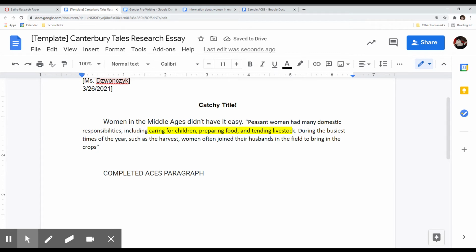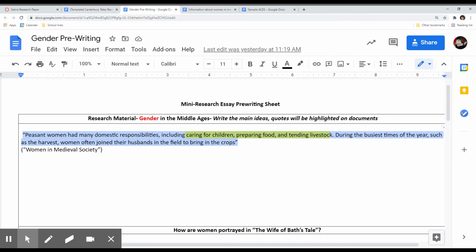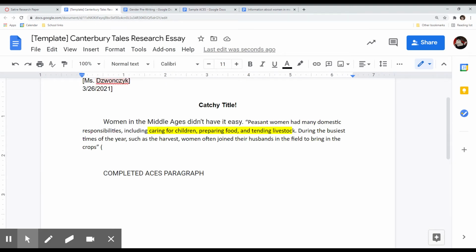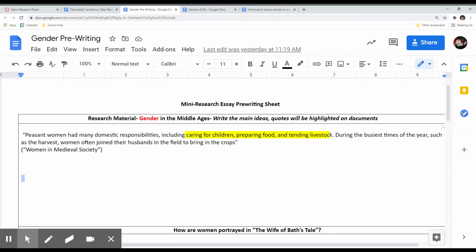Now remember, if I'm copying and pasting a quote from my research, I must have quotation marks around it. And then I have to finish it with either the author's name, or in the case of the encyclopedia, it doesn't have an author, so you have to put the title in parentheses at the end. Oops, went to the wrong document. Okay. So remember, intro paragraph, I need 2 different quotes from this top part of this pre-writing.